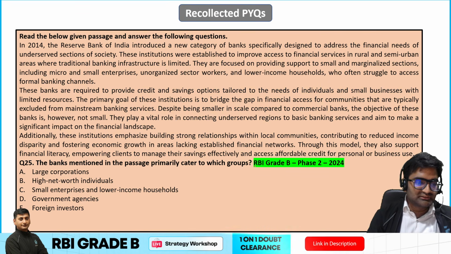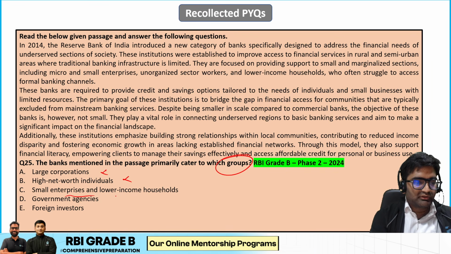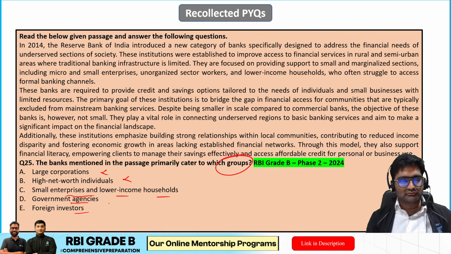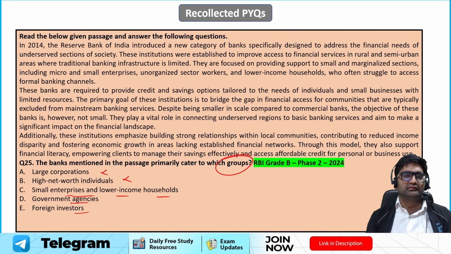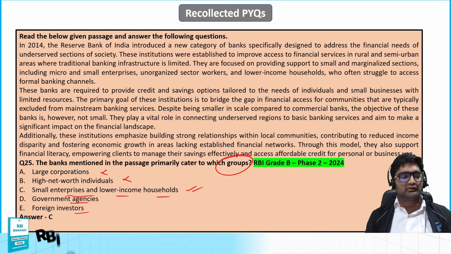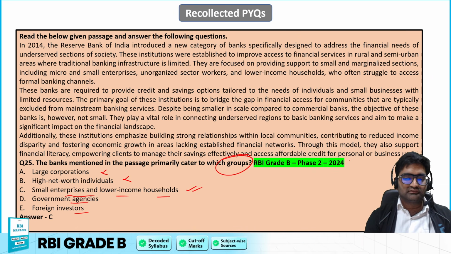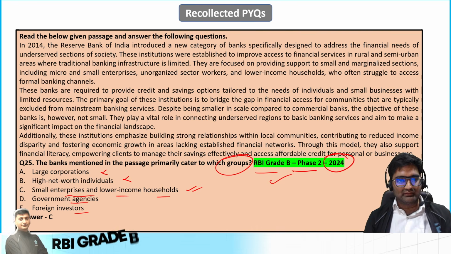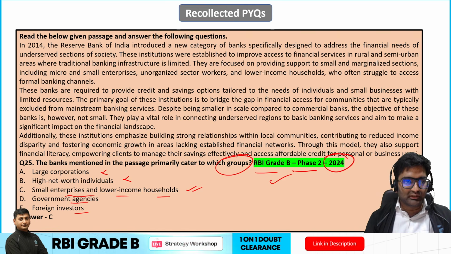Another question: the banks mentioned in the passage primarily cater to which particular groups? Large corporations, high net worth individuals, small enterprises, low income households, government agencies, foreign investors. So obviously, small finance banks give small amounts of loans. They should be catering to small enterprises and lower income households. C is absolutely the right answer. This is a question from 2024 phase 2 RBI grade B, and this is a paragraph based question, very easy to answer. I hope you are able to do that.